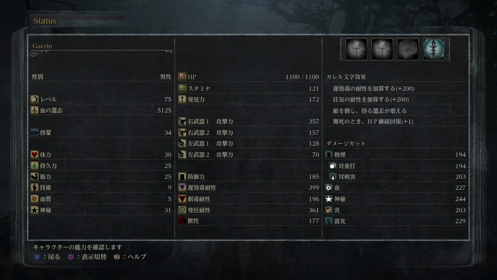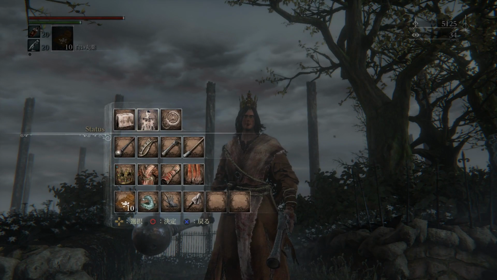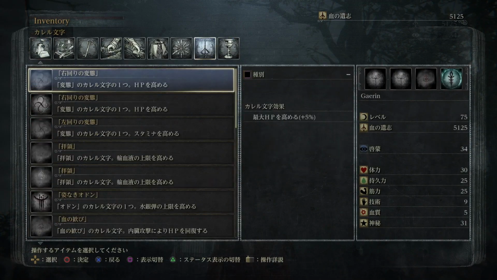This time we're starting off with a status screen display to show off the new type of rune I've equipped while grinding off camera so I could buy some items we'll be looking at later down the line. Before we get to anything else though, let's take a look at the description for that new rune I was